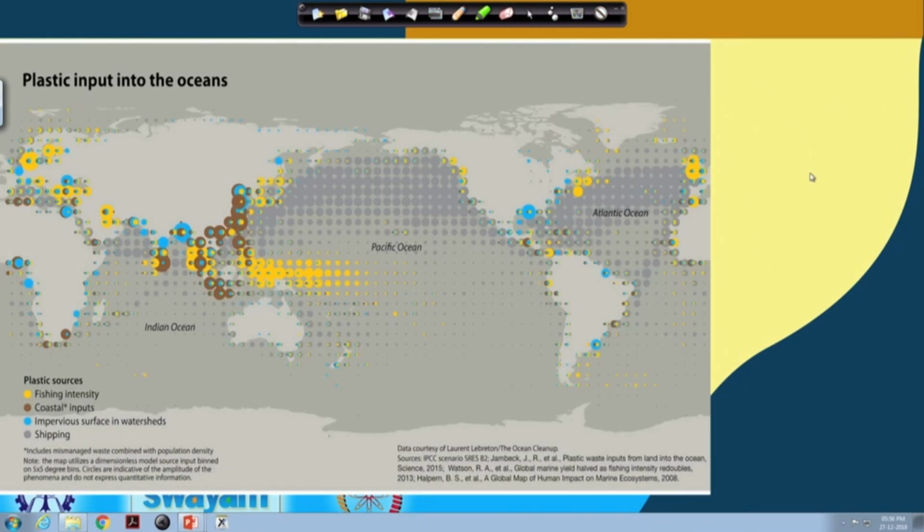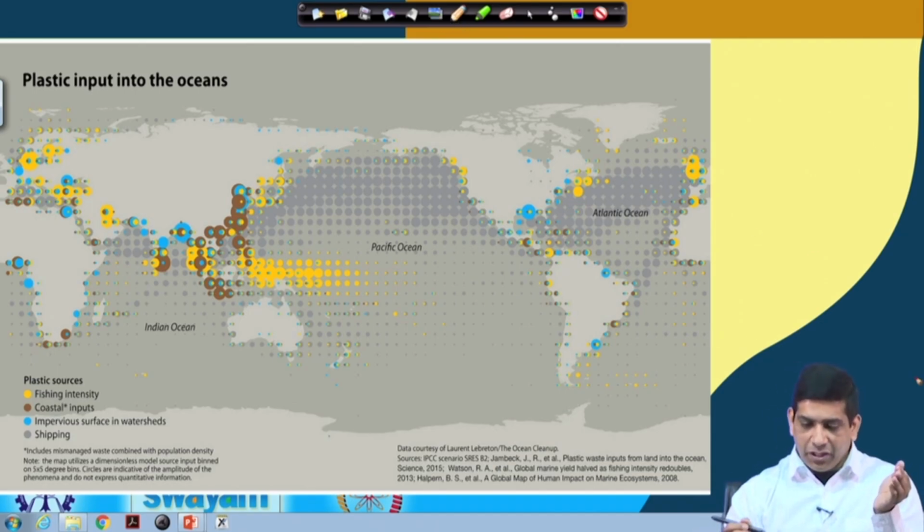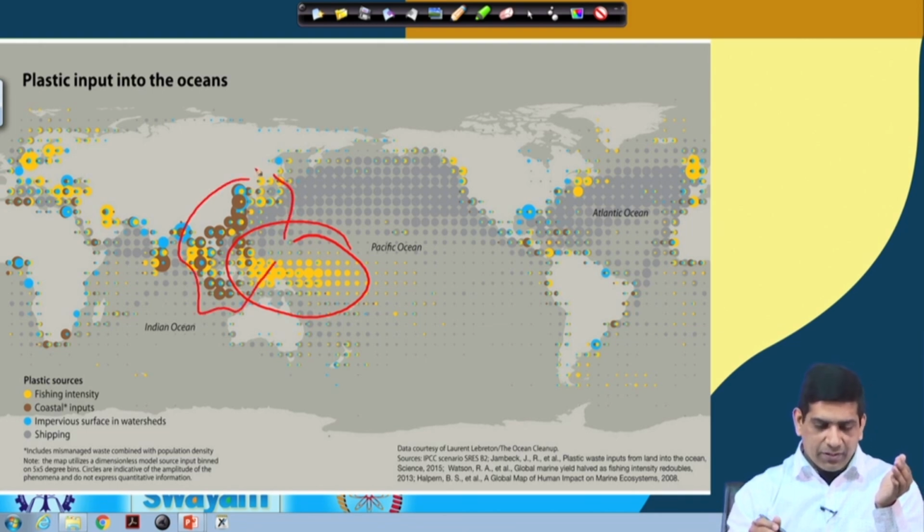Now, plastic input into the ocean: fishing intensity, coastal input, impervious surface and waterland, shipping. So, different sources are being shown over here. As you can see, the fishing intensity is much higher in the Pacific Ocean as well as in others. Fishing is the yellow one, coastal input is the mismanaged plastic waste coming into the ocean or people going to the beaches.